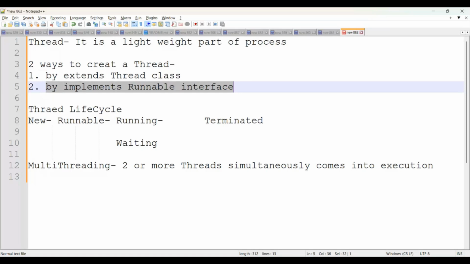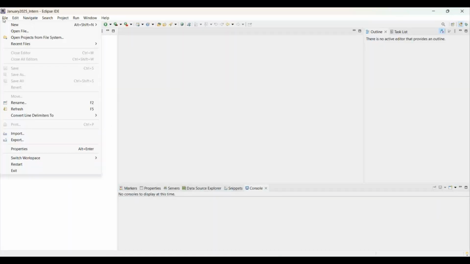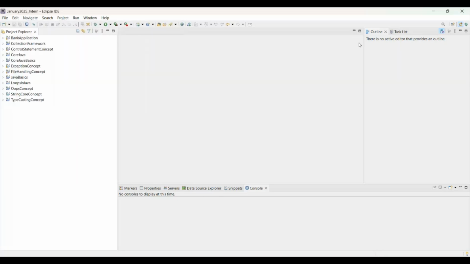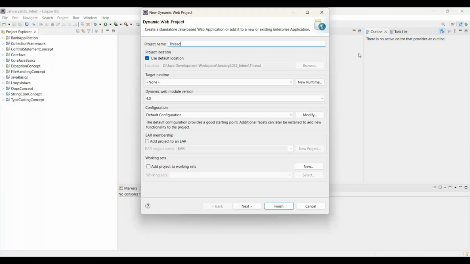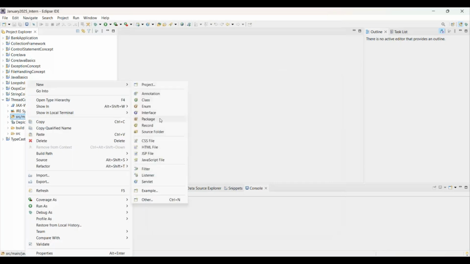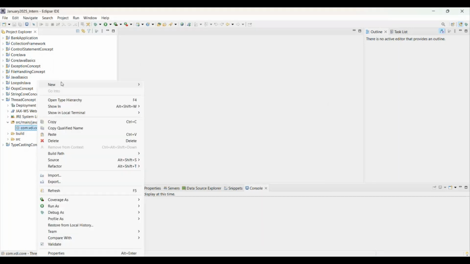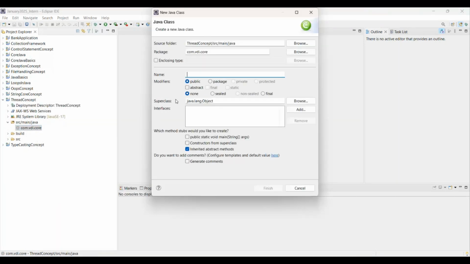For that, I am coming to Eclipse, going to File, New, Dynamic Project, giving the application name as thread concept. Now come to src main Java, right click, new package. The package name we are giving here will be com.vdi.core. Now right click on the package, new Java class. The Java class name I am giving here is extends thread example.